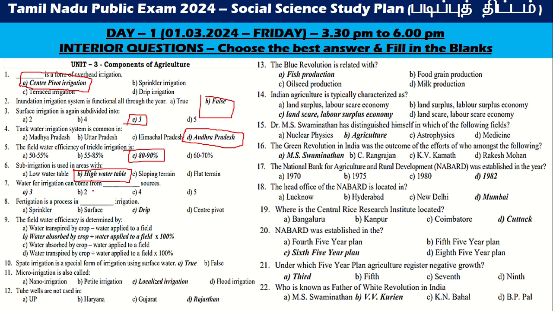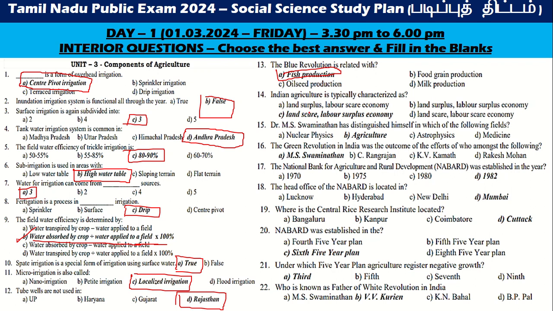Water for irrigation can come from three sources. Fertigation is a process of drip irrigation. The field water efficiency is determined by water absorbed divided by water applied to a field into 100%. Spate irrigation is a special form of irrigation using surface water. It's true. Micro irrigation is also called localized irrigation. Tube wells are not used in Rajasthan. Blue revolution is related to fish production.